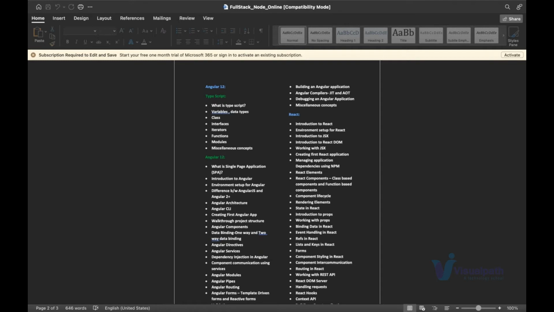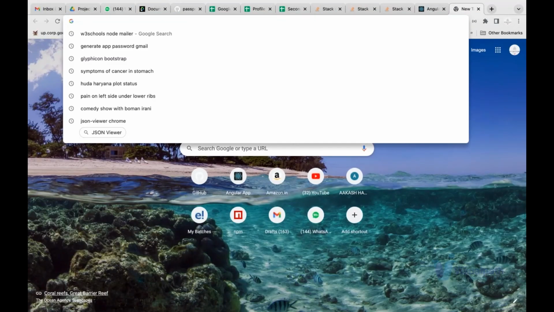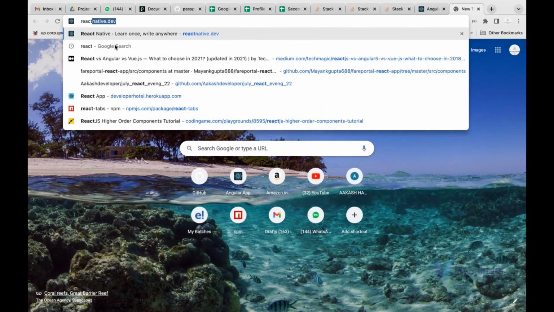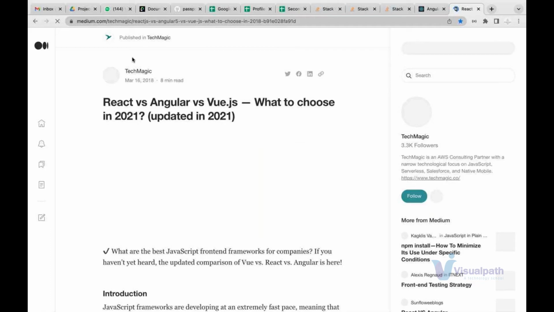If you're planning to learn Angular, I must say you are not making the right choice for a career. See, I teach both. I'm a trainer for Angular also, and I'm a trainer for React also. But if somebody wants to start learning something, I don't recommend learning Angular. The reason is, guys, Angular is slowly going out of the market. The demand for Angular is reducing very drastically.